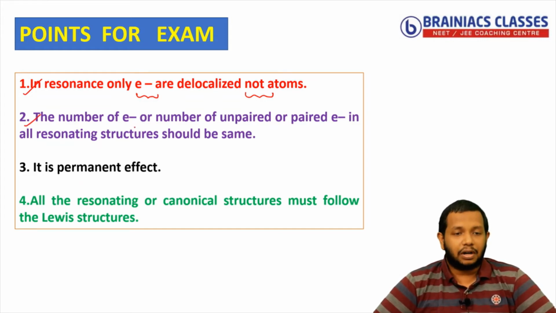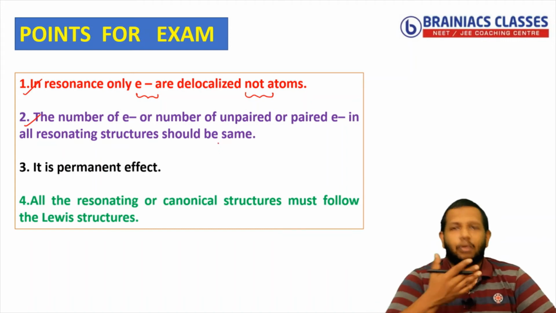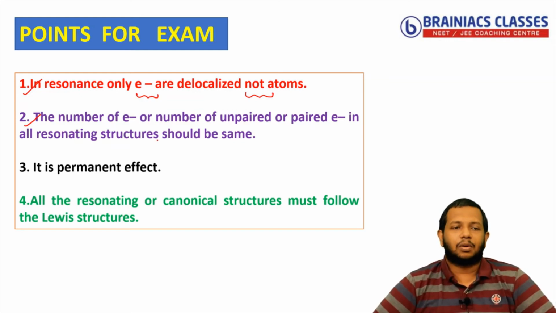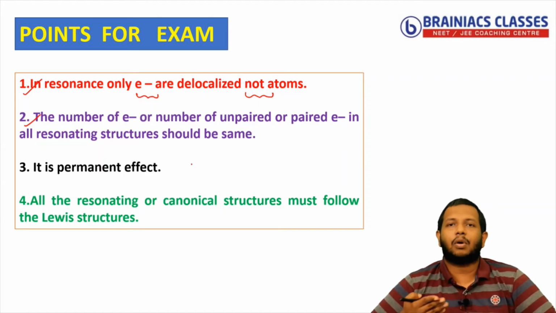Now next rule you can see here. The number of electrons, or the number of unpaired or paired electrons, in all the resonating structures should be the same. This is very important. This will automatically happen if you follow the chemistry rule that I have explained to you. So if you calculate it, you will get it as same. If you draw the resonating structures of a particular compound and check the total number of electrons, or number of unpaired or paired electrons, it should remain the same.